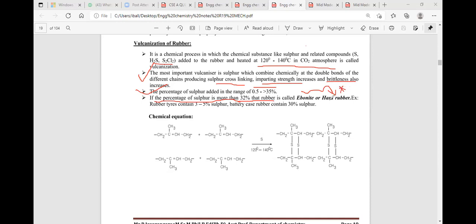What is known as ebonite rubber? Ebonite rubber contains about 32% of sulfur, and rubber tires contain mostly 3 to 5% of sulfur, or it is 30 to 35% of sulfur, and the battery cases contain about 30% of sulfur.